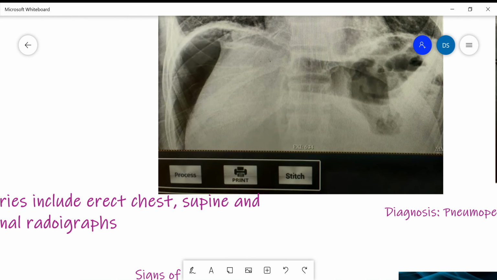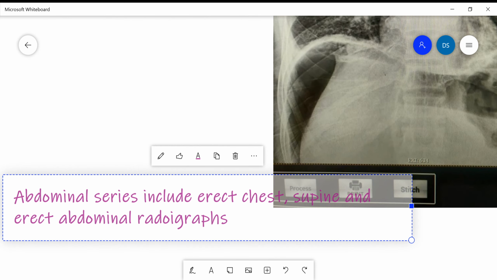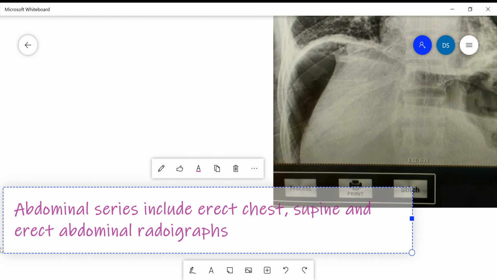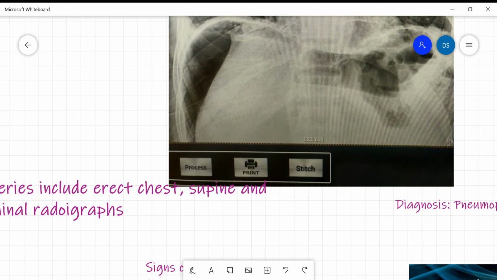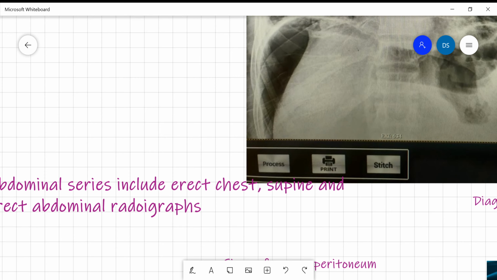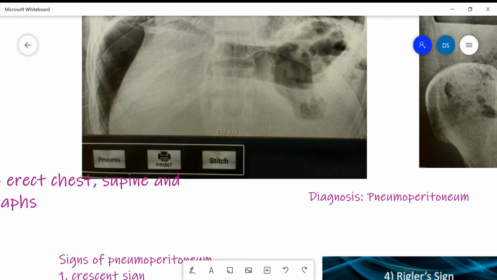Now, when you're suspecting pneumoperitoneum, then certain X-rays are recommended, that is known as abdominal series, which include chest radiograph in erect position, supine and erect abdominal radiographs. These are mandatory to look for even small amount of air within the abdomen. If you are suspecting very minimal air and which is not seen on the radiographs, then you can go for the CT scan of the abdomen.